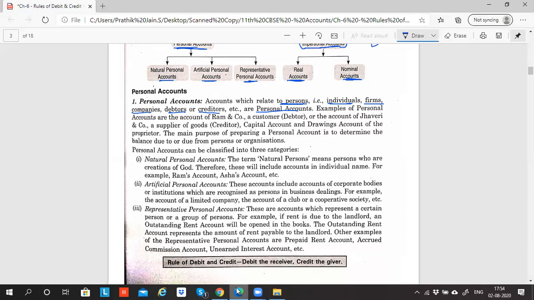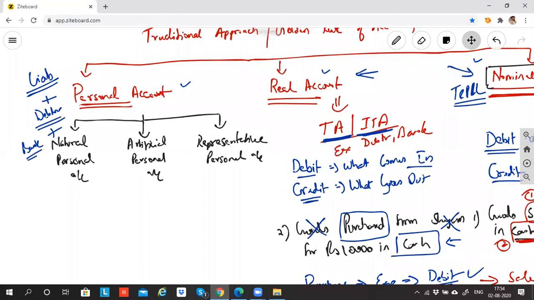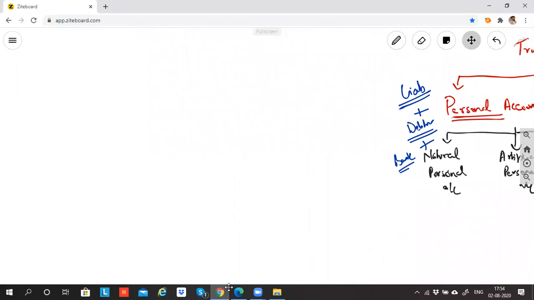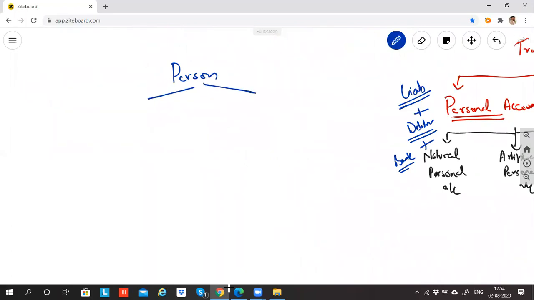Artificial person. What do you mean by artificial person? Created by law. Exactly. So person is of two types. A person is of two kinds. One person is a human being by nature, human by nature, and we call it a person, and we don't have any problem. Second is any form of body, any business entity.